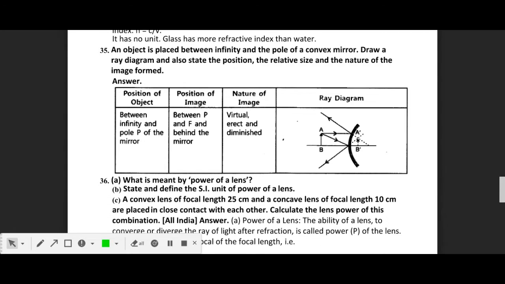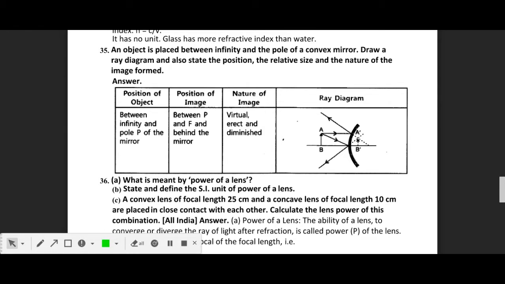Okay. Next is: an object is placed between infinity and the pole of a convex mirror. Draw a ray diagram and also state the position, relative size, and nature of the image formed. So in this case, an object is placed between infinity and pole. That means an object is placed on the principal axis over here, and one ray is parallel to the principal axis. After striking the mirror, it diverges like this, and we have to extend that ray on the back side of the mirror, and the other ray will pass to the pole and will reflect like this.